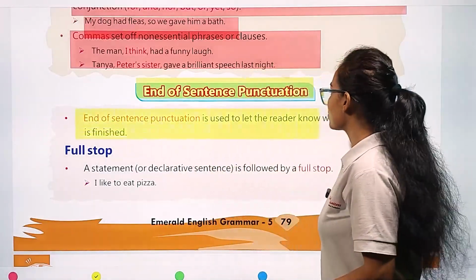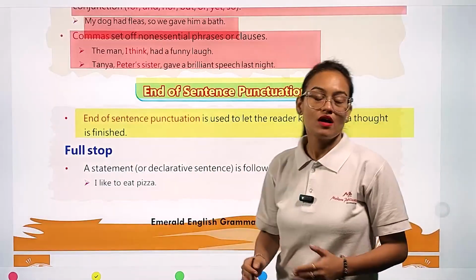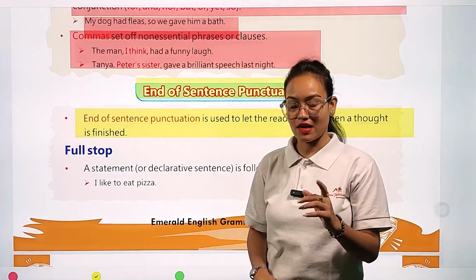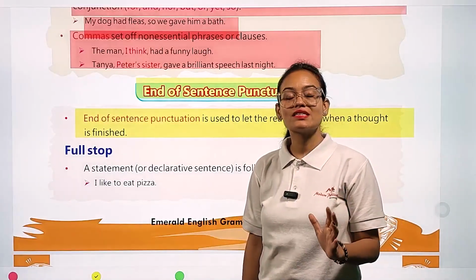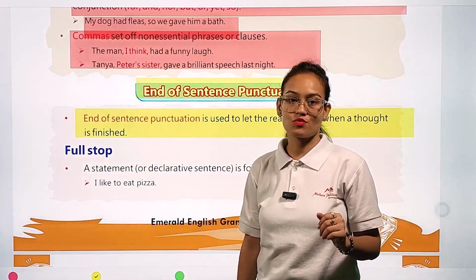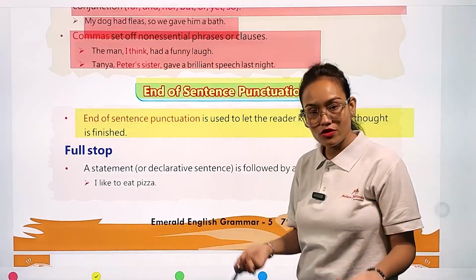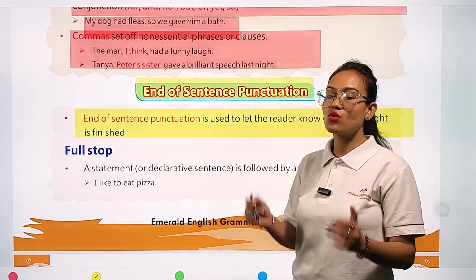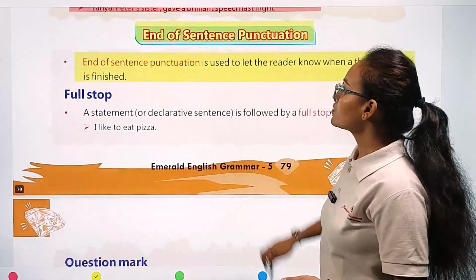End of sentence punctuation is used to let the reader know when a thought is finished. In any sentence, a punctuation mark is put only when your whole sentence is completed. If your sentence is left midway, then you can't put a full stop. So remember, the full stop is only used when we, as reader or writer, know that our sentence is finished. So this is our full stop.